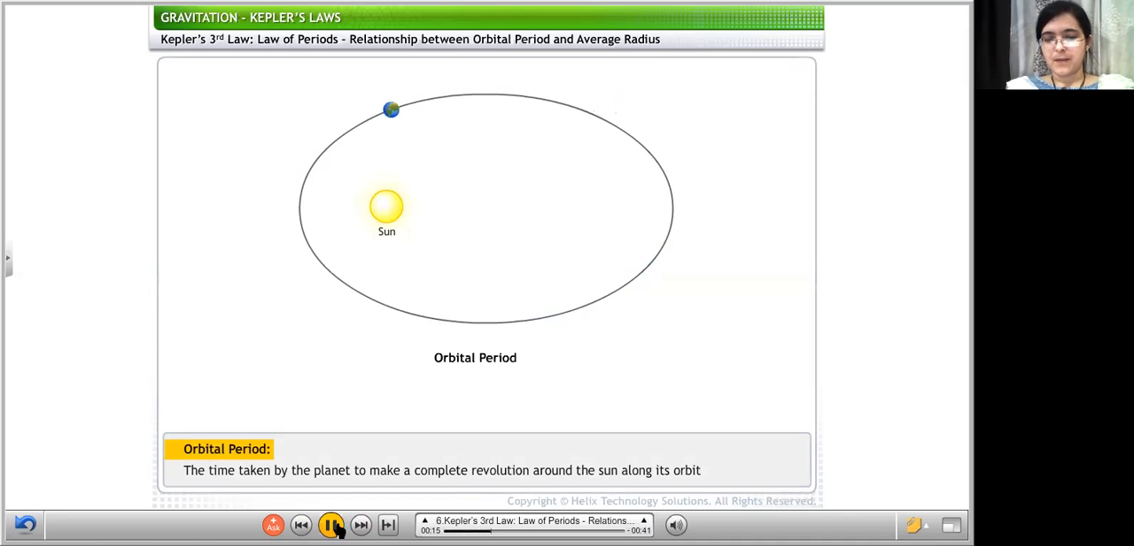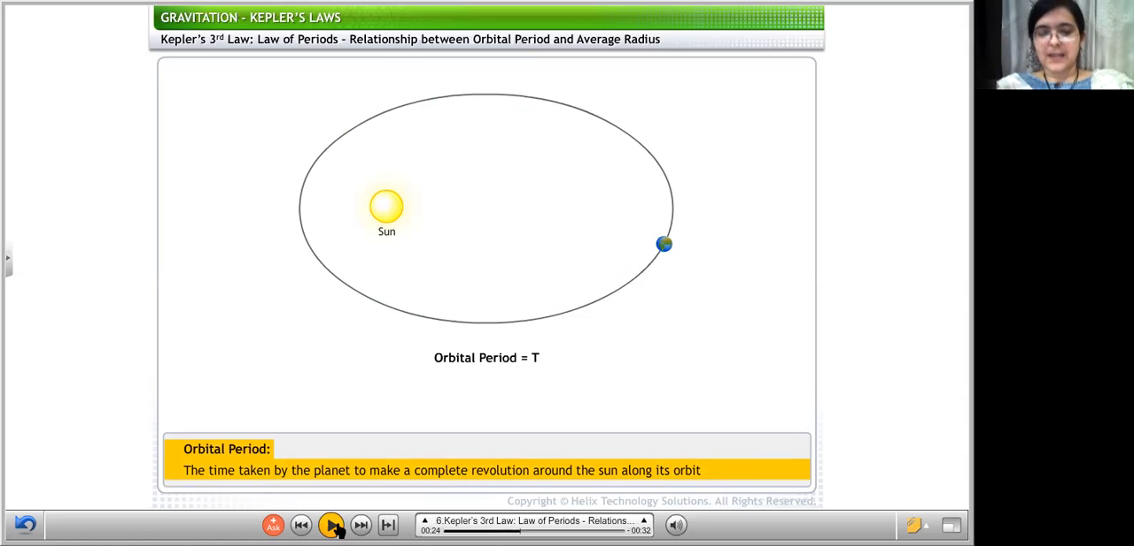Orbital period of a planet, denoted by T, is the time taken by the planet to make a complete revolution around the Sun along its orbit. What is orbital period? The time taken by the planet to complete one revolution around the Sun along its orbit is called the orbital period.